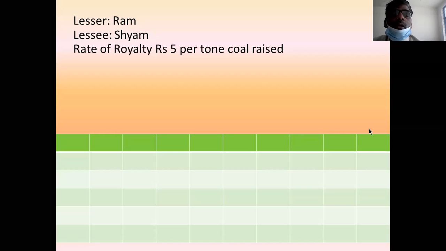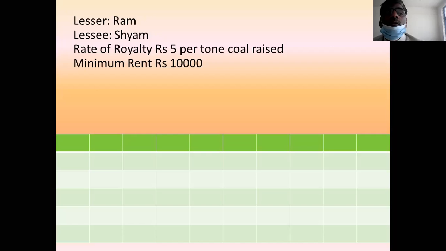And the second agreement is minimum rent. Suppose Sham is unable to take the benefit and fails to derive the benefit from the agreement, or the benefits are not up to the mark, then Sham has to pay annually a minimum of 10,000.